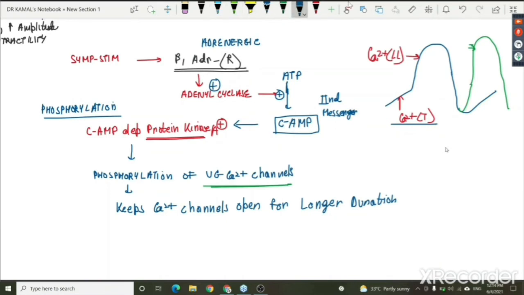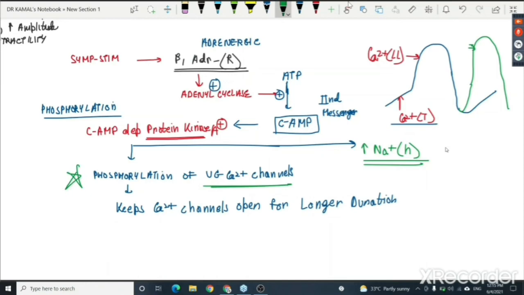Some people also say, including Ganong over here, that another reason is that cyclic AMP dependent protein kinase A causes increased opening of sodium channels, although I do not consider it the important one. There are no reasons given here. The more logical one is phosphorylation of the calcium channels, which keeps them open for a long duration.